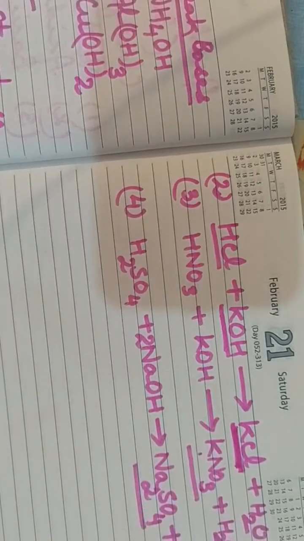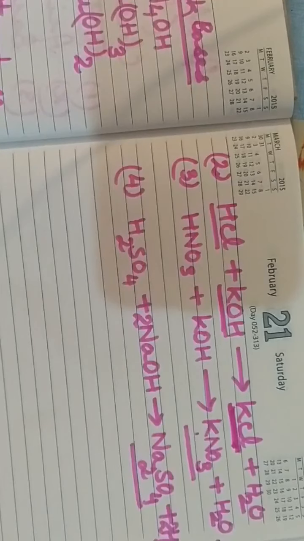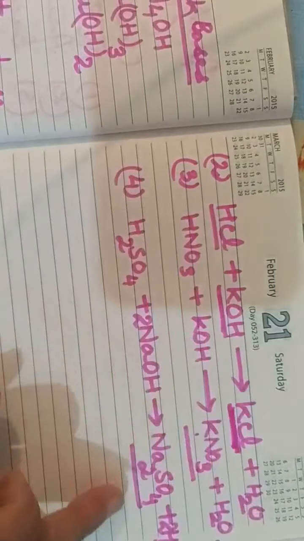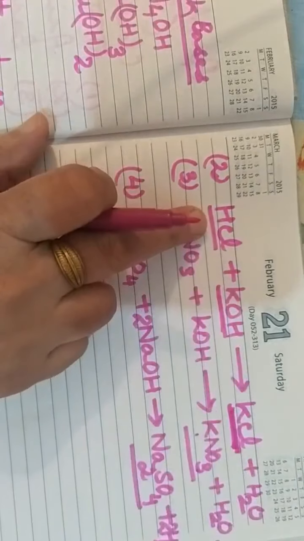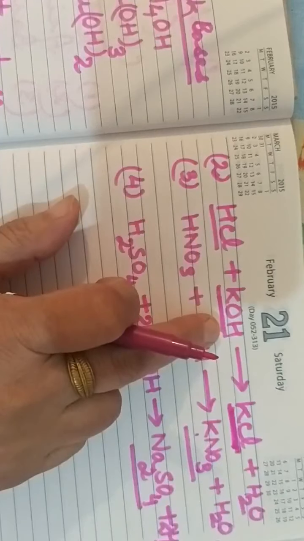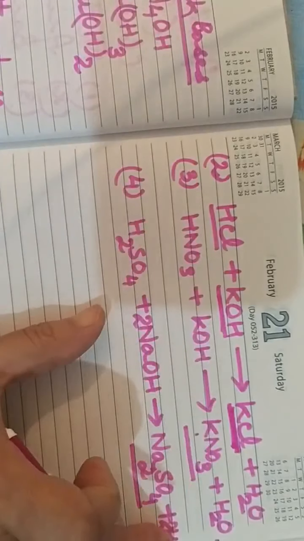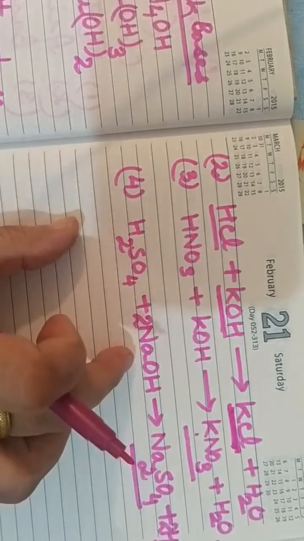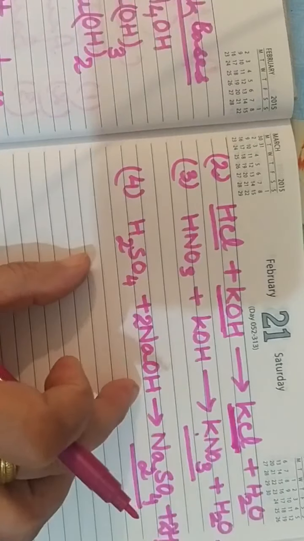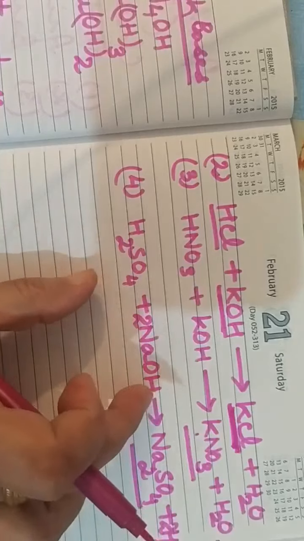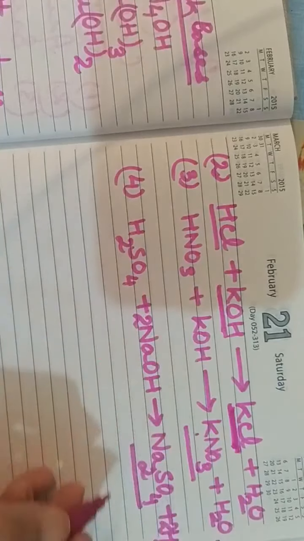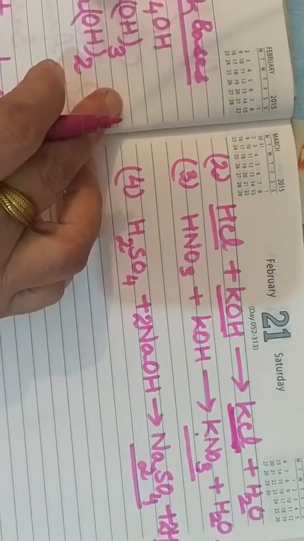All these are the examples of what type of salt? Neutral salt, because all these salts are formed by the combination of strong acid and strong base, and it is already tested by strip of litmus paper which remains unchanged. That is, in either of the litmus paper, blue or red, they will not change their color.